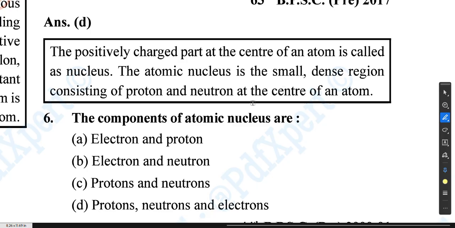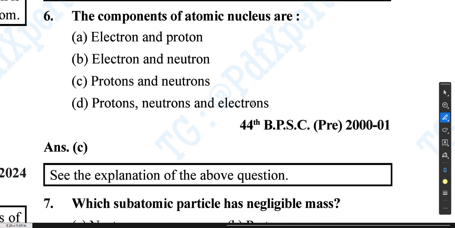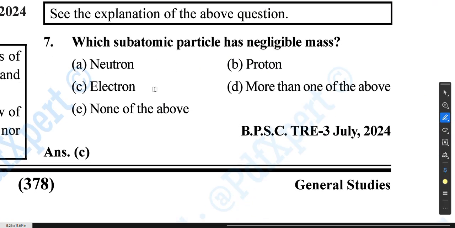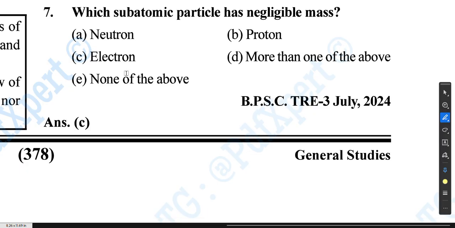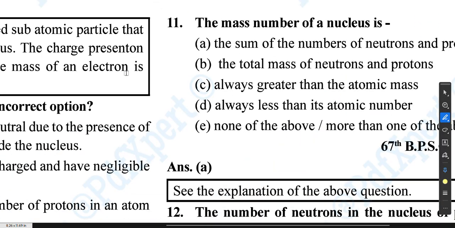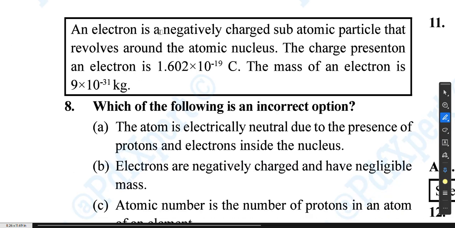Now question number 6, the components of an atomic nucleus are protons and neutrons. So you have the nucleus, and beneath the nucleus you have protons and neutrons. Now, which subatomic particle has a negligible mass? Electron has negligible mass. Moving to the next question, but before that, let us see the explanation.